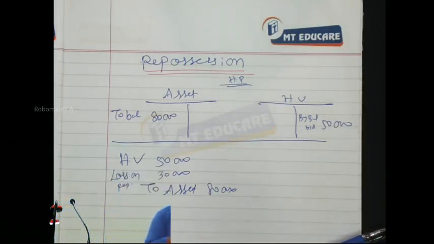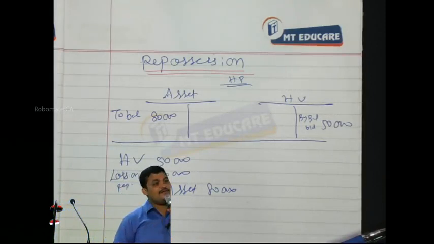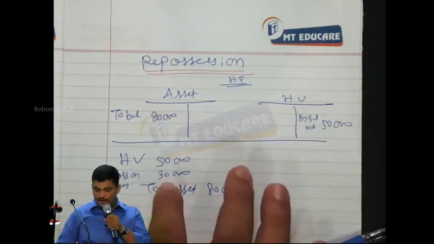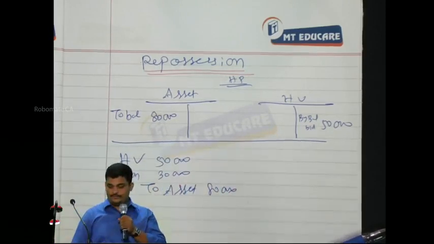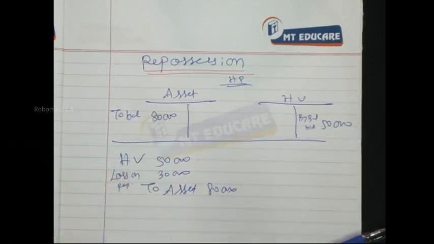Now listen. So there will be an entry for repossession. Hire vendor debit, loss on repossession debit, to asset 80,000. Everybody? Now listen carefully.